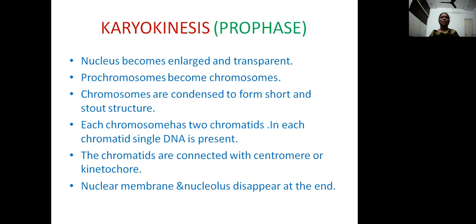In each chromatid, a single DNA is present. These chromatids of chromosomes are connected with the centromere or kinetochore. At the end of prophase, the nuclear membrane and nucleolus disappear. So the chromosomes which are formed during this phase are irregularly scattered in the cytoplasm of the cell, since the nuclear membrane, which limits the chromosomes, is disappearing.